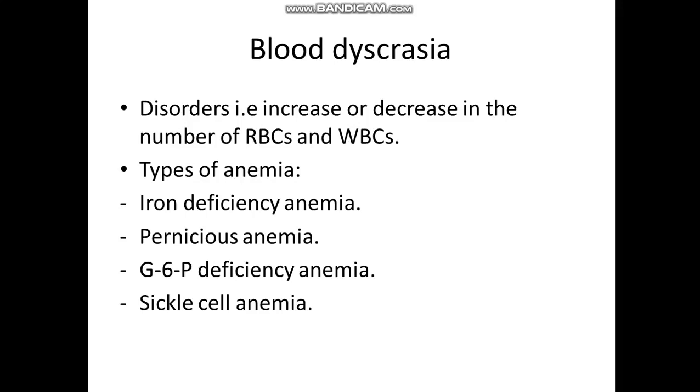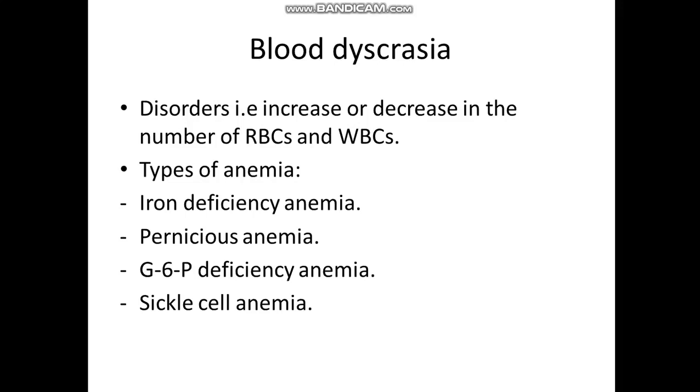In case of glucose-6-phosphate deficiency anemia, this is a hemolytic anemia. This is a type of hemolytic anemia because the RBC will be destroyed due to accumulation of metabolic products within the RBC, and this will lead to damage to the cell membrane and destruction of the RBC.